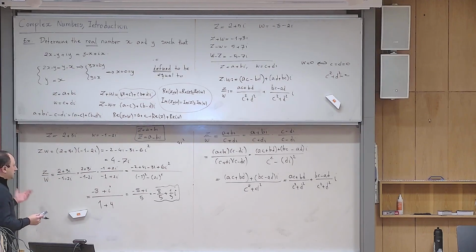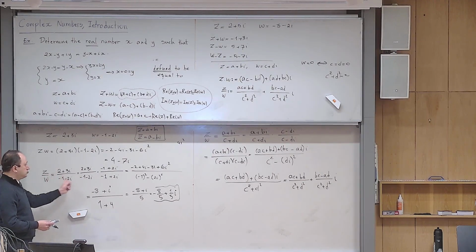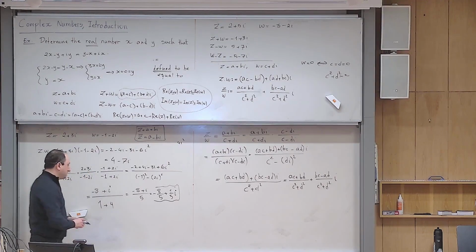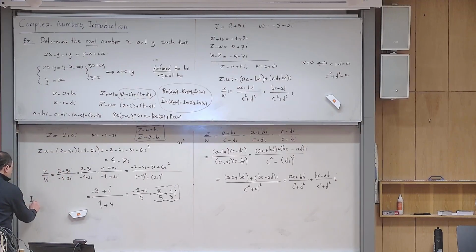So for example, there are questions in the book where they give you two numbers. Instead of asking you to divide, they ask you what is the imaginary part of z over w. I have seen students take the imaginary part of z and the imaginary part of w and then divide. That's not correct. You have to do all the calculations, and at the very end, if I ask you what is the imaginary part of z over w, then you see it is 1 over 5. Is that clear? Yes or no?